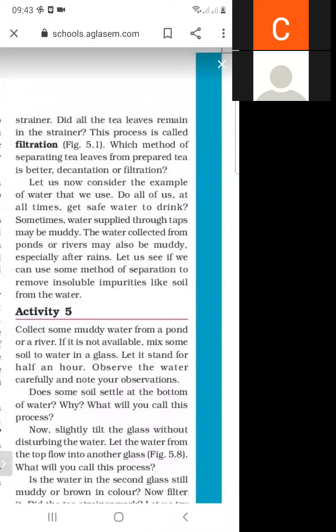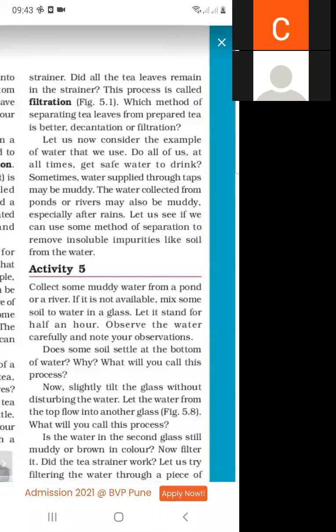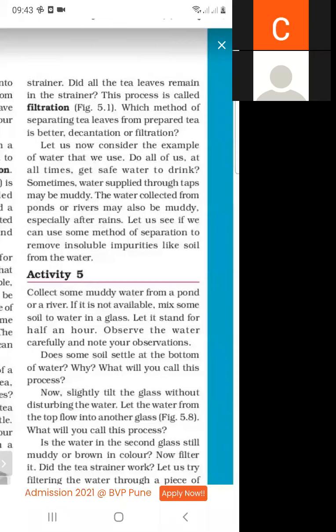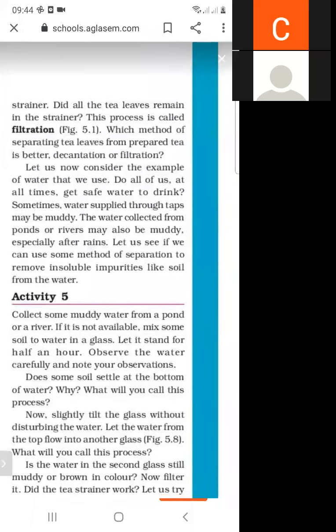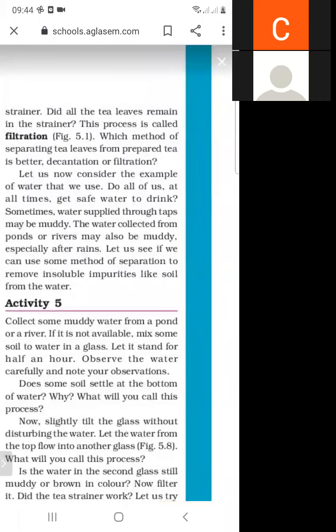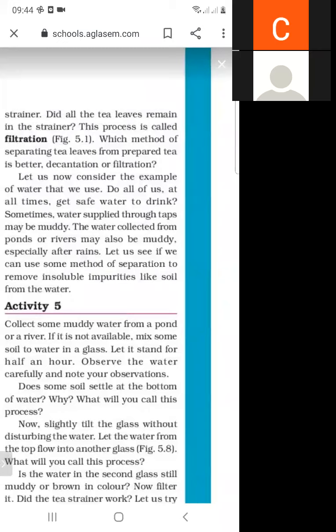Sometimes the water in tanks can be muddy, and water from ponds and rivers can also be muddy.